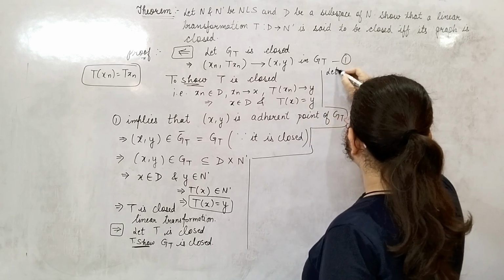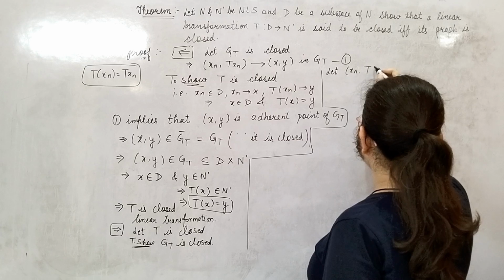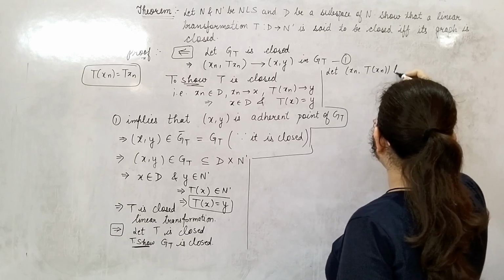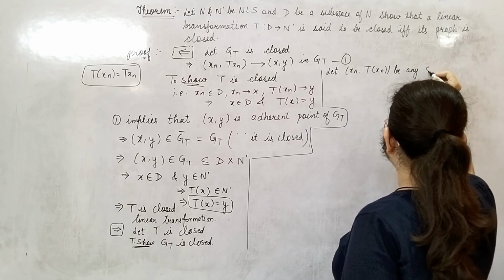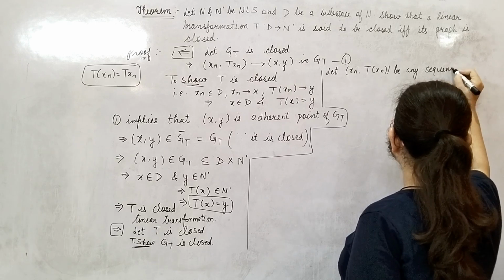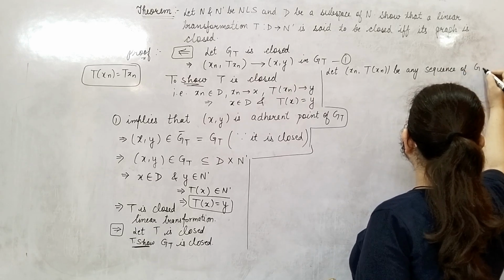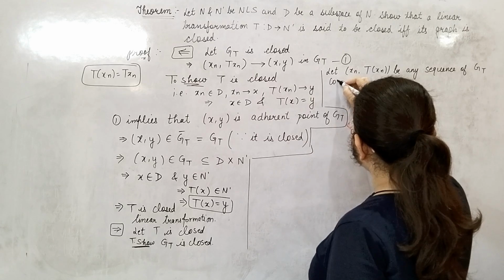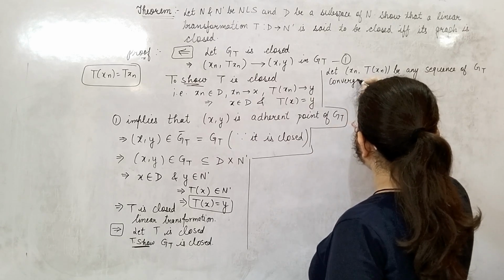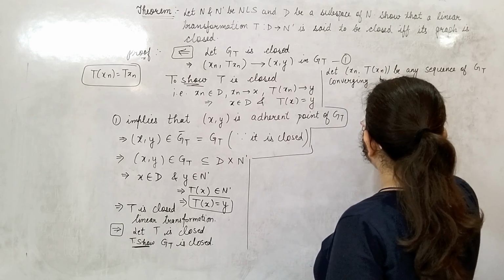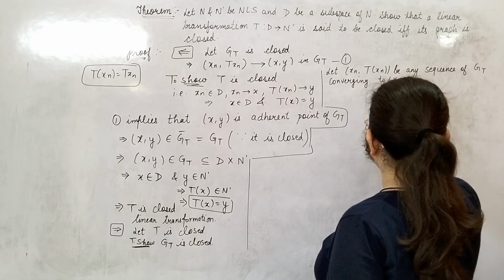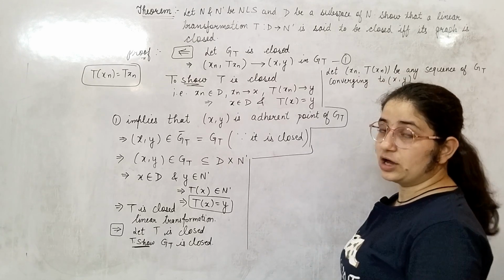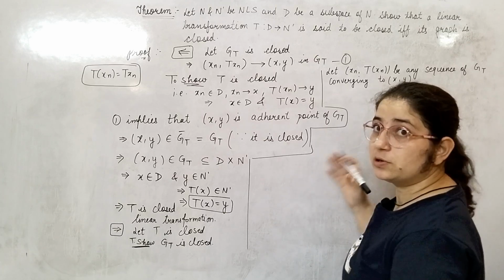Let xn comma T of xn be any sequence of GT converging to x comma y. Okay, now I will show that this xy belongs to GT.